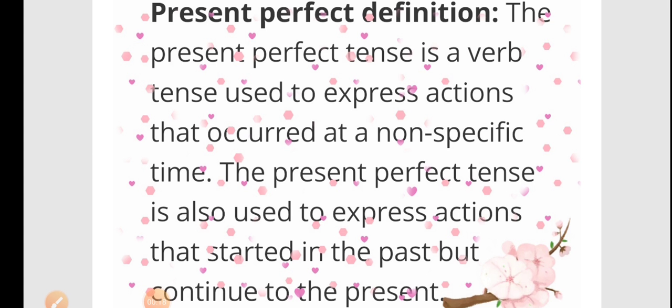At first, what is present perfect tense? The present perfect tense is a verb tense used to express actions that occurred at a non-specific time. The present perfect tense is also used to express action that started in the past but continue to the present.